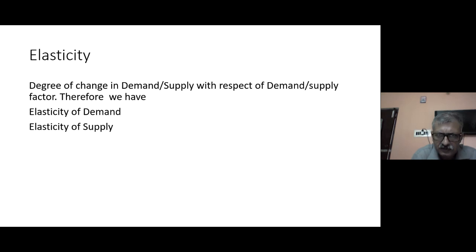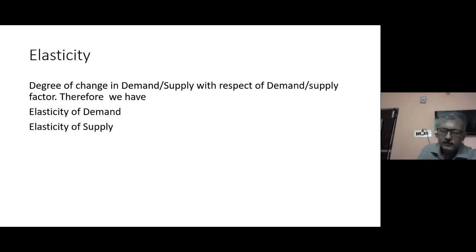Let's try to understand one more theory, the concept of elasticity. I'm explaining elasticity from both perspectives, demand elasticity and supply elasticity. That's why I'm calling it elasticity, not just demand elasticity. The degree of change in demand or supply of any goods with respect to any of the factors of demand and supply is what is called elasticity. It is of two types, elasticity of demand and elasticity of supply. Let's understand each one by one.